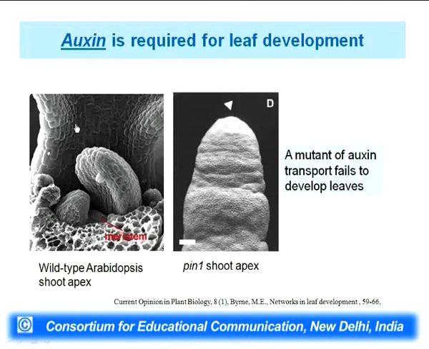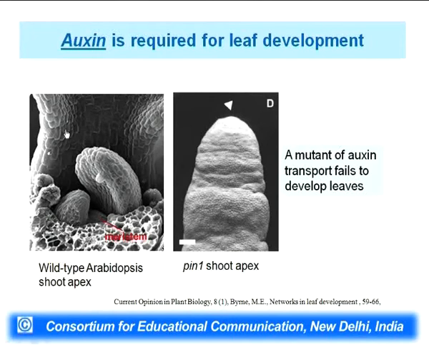Now, if you look at the mutant here on the right side, this is the shoot apical meristem of a mutant. This mutant is called the PIN1 mutant, and it has a defect in oxygen transport. There is not as such a problem in oxygen biosynthesis or signaling, but it has a problem in oxygen transport.